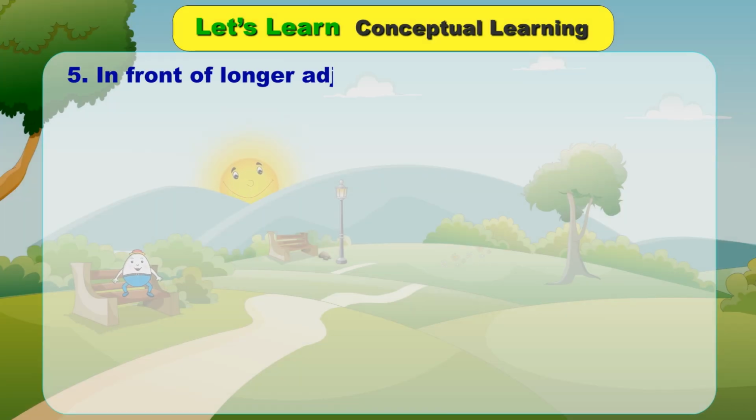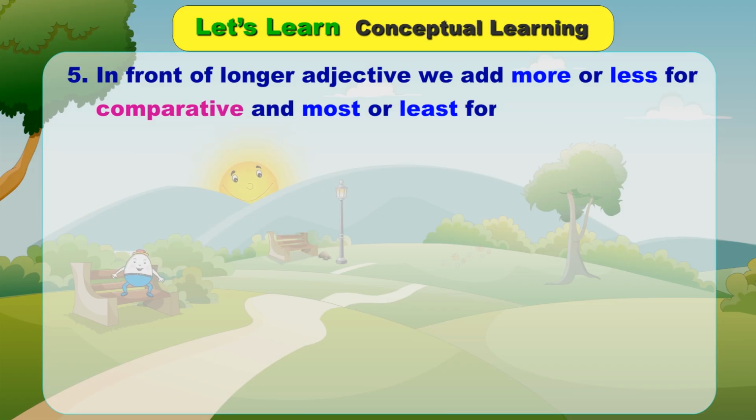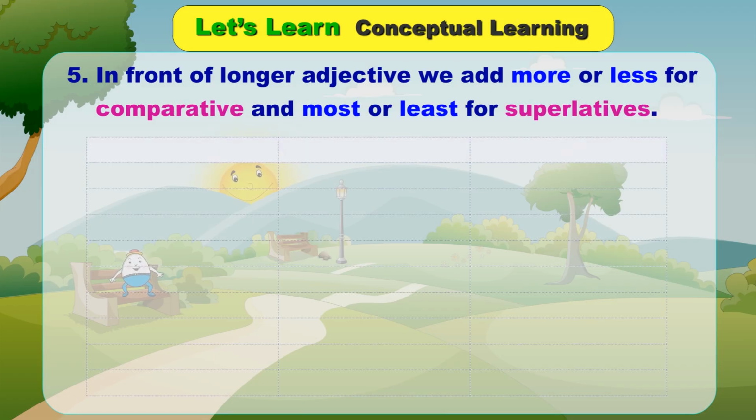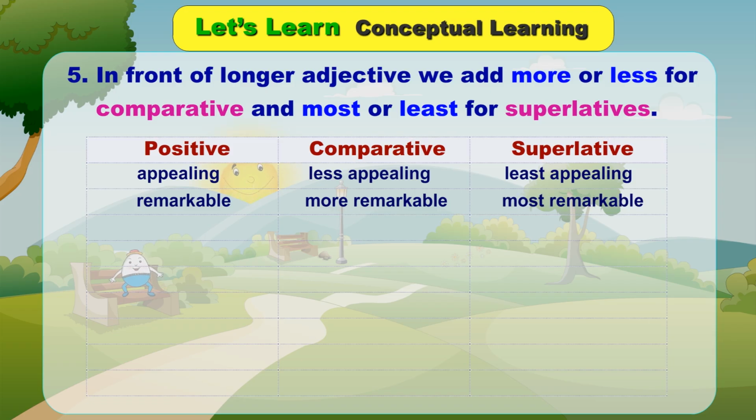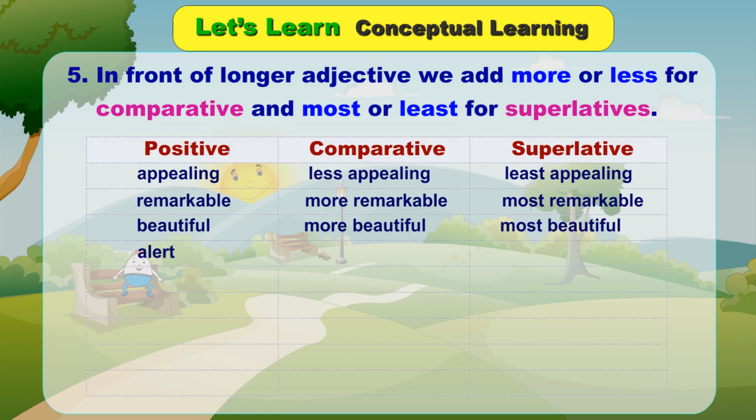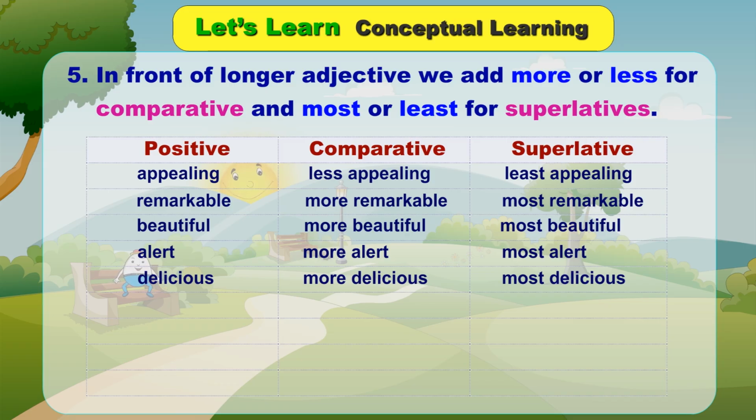5. In front of longer adjectives we add more or less for comparative and most or least for superlatives. Positive, comparative, superlative. Appealing, less appealing, least appealing. Remarkable, more remarkable, most remarkable. Beautiful, more beautiful, most beautiful. Alert, more alert, most alert. Delicious, more delicious, most delicious.